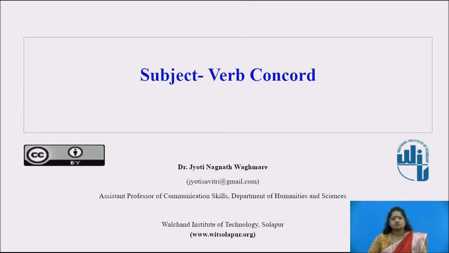We can say this is the soul of English grammar because once you learn and master all the rules of subject-verb agreement or concord, then you can frame grammatically correct sentences in English language. And even if you are preparing for competitive examinations, then this topic is very important because in all of the examinations of MPSC, UPSC or any other competitive examination, the questions related to subject-verb concord are always asked. So let us learn the important concept of subject-verb concord.